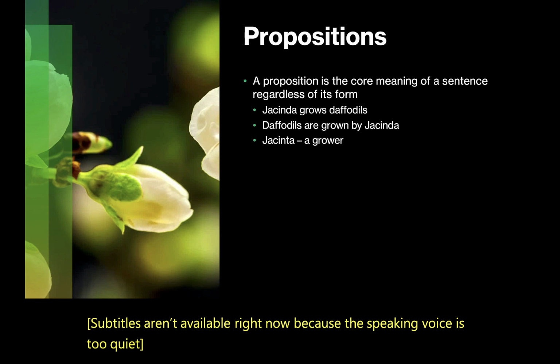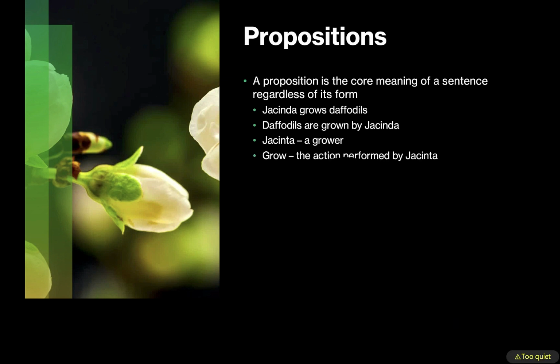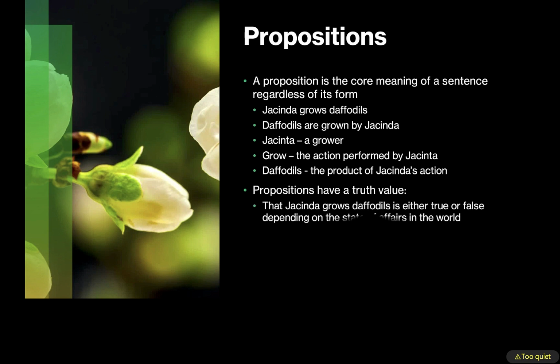But from the point of view of semantics, Jacinda is the grower in both sentences. Growing is the action performed by Jacinda in both sentences, and daffodils are the product of Jacinda's action in both sentences. These sentences, despite their different grammatical forms, express the same proposition. Another feature of propositions is that they express truth value. They can be either true or false. That Jacinda grows daffodils is either true or false, depending on the state of affairs in the world.